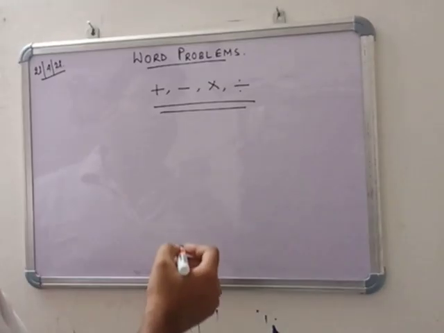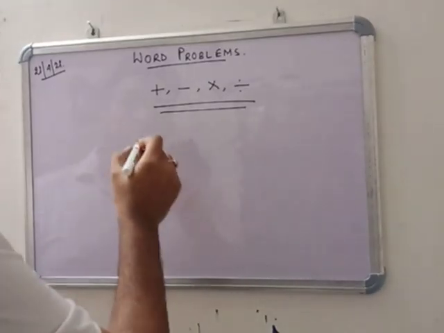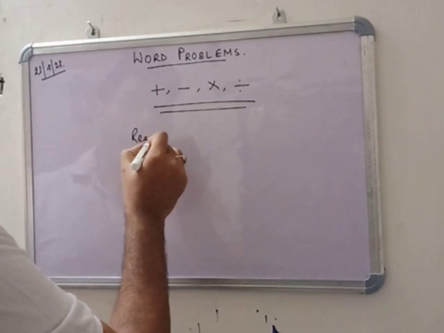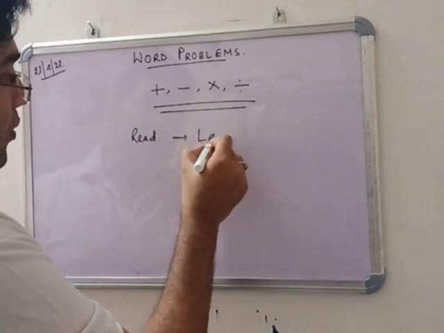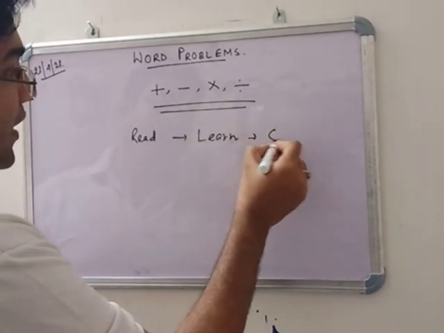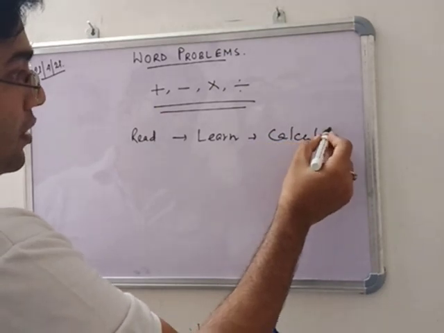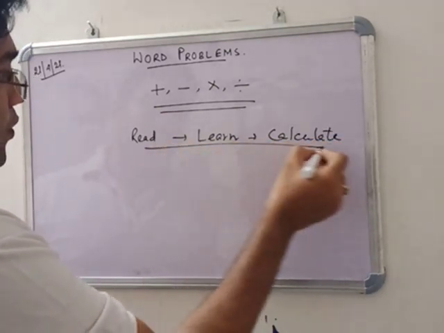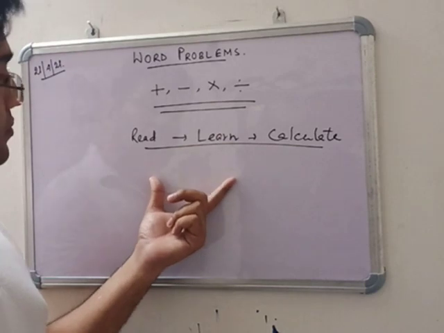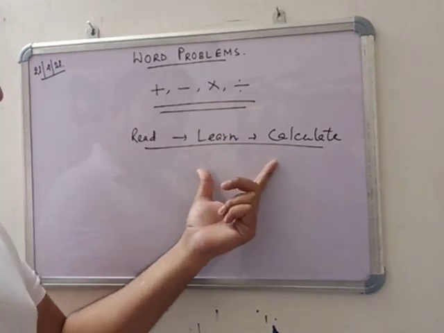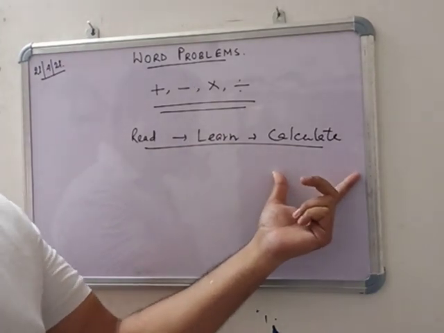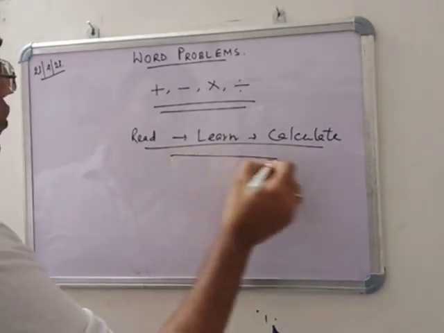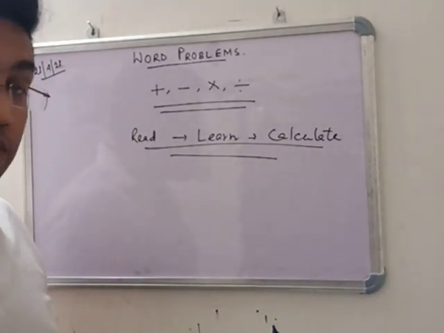Firstly, in word problems we have to read the problem first. You have to read, you have to learn and then you have to calculate. So this is the main process for doing word problems.